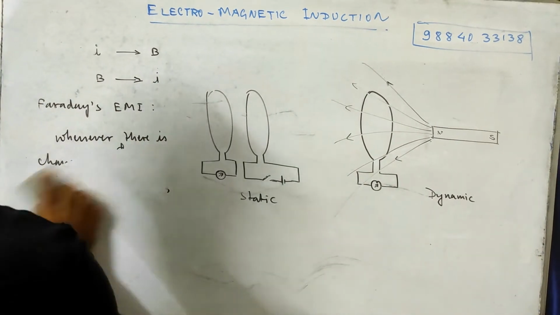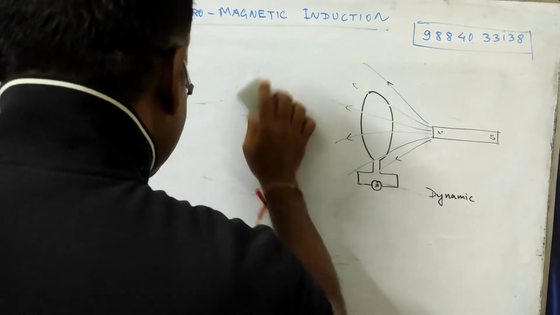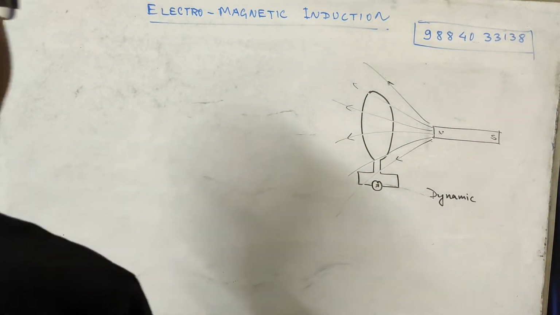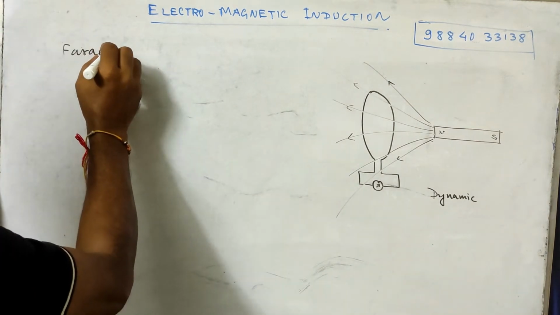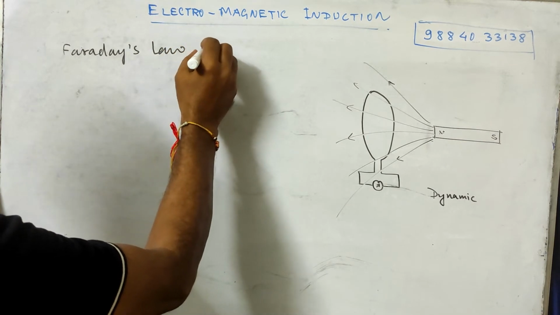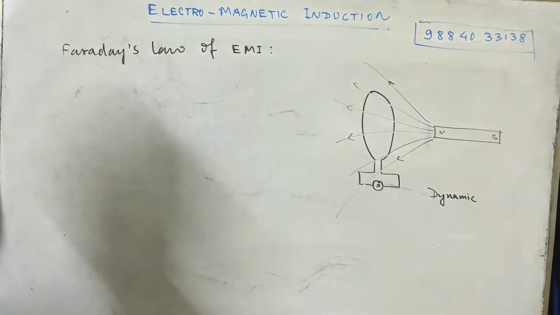We will find out the amount of that magnetic field it can generate, using Faraday's law of electromagnetic induction. Faraday has given the law.